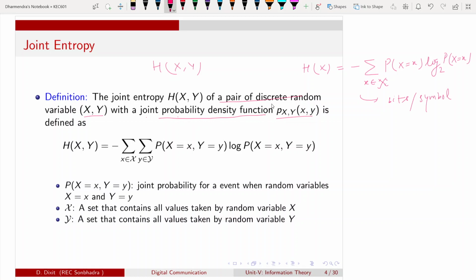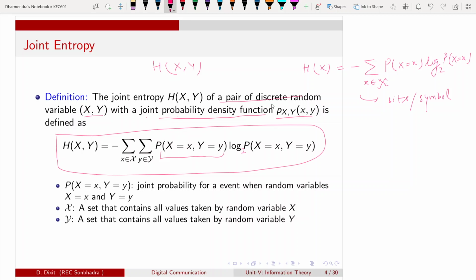Similarly, we can define the entropy of a joint random variable, a pair of discrete random variables, like this. This is the joint probability that random variable capital X takes small x and capital Y takes small y, and the base is 2. For convenience, I am not always writing log 2, but you assume this is log base 2.